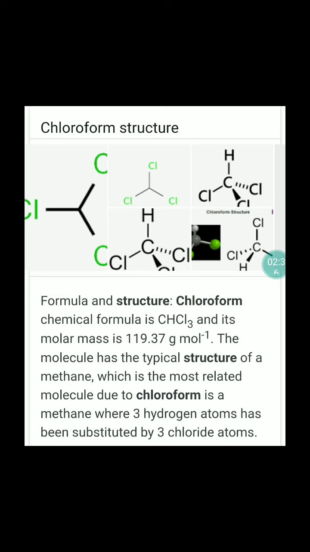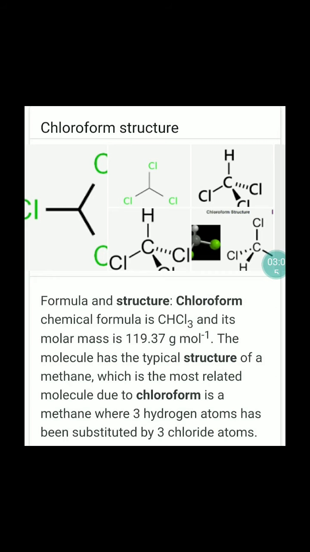Inhaling chloroform for a short time causes fatigue, dizziness, and headache. Long exposure to chloroform may affect the liver and internal organs. Chloroform, when exposed to air and light, forms a poisonous compound called phosgene. So it is stored in dark colored airtight bottles.